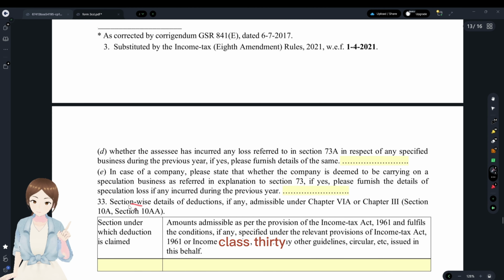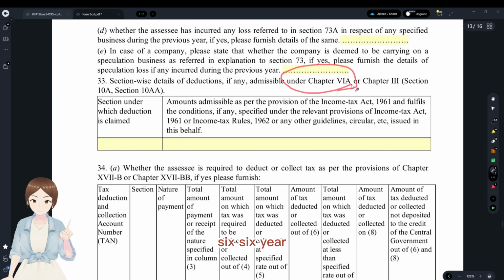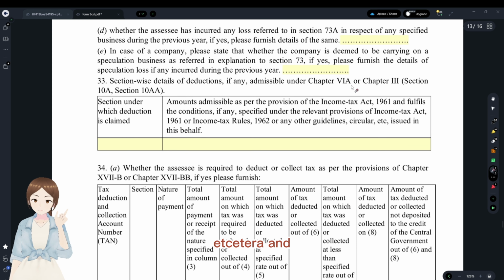And clause 33 is about whether the entity is claiming any kind of exemptions or deductions under chapter VI-A, like 80C, etc., and under section 10A, 10AA, like SEZ, etc. The section and the amount admissible for claiming, etc., have to be reported in clause 33.